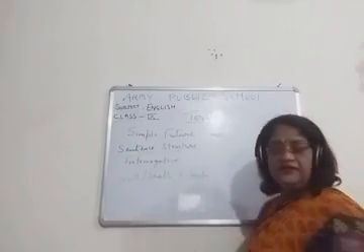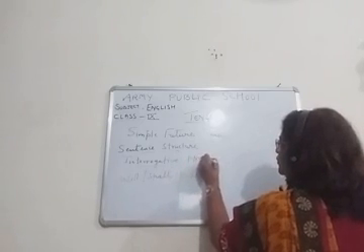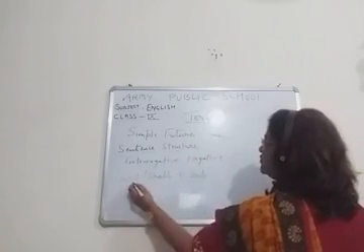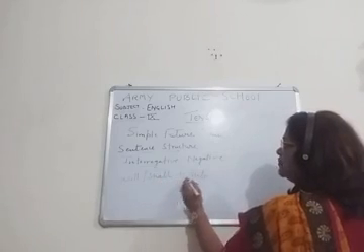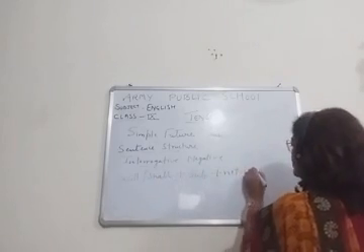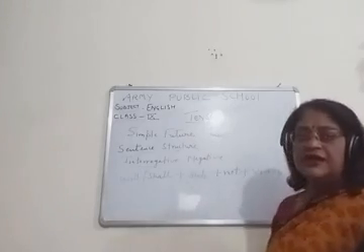Now the interrogative negative sentence, students. Here, will or shall plus subject plus not plus V1 plus object. If an object is there, then write the object.